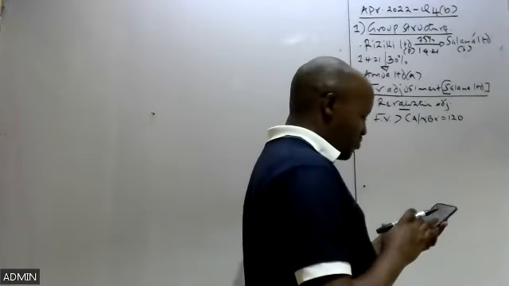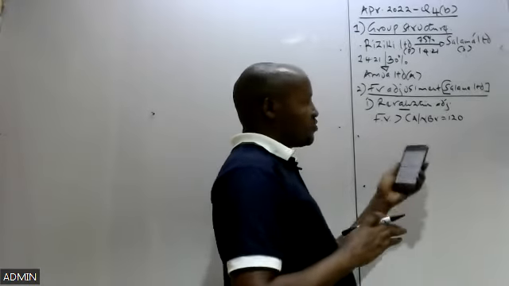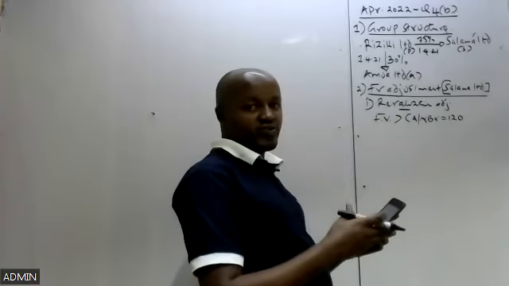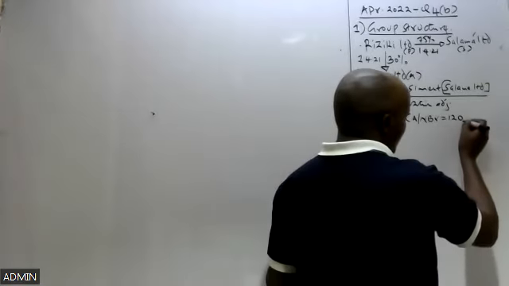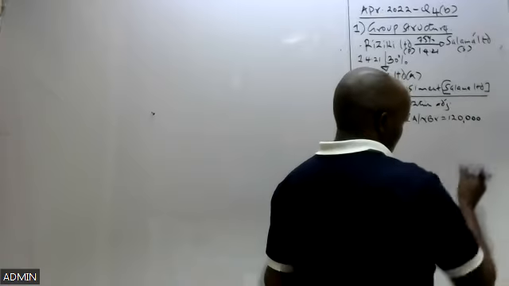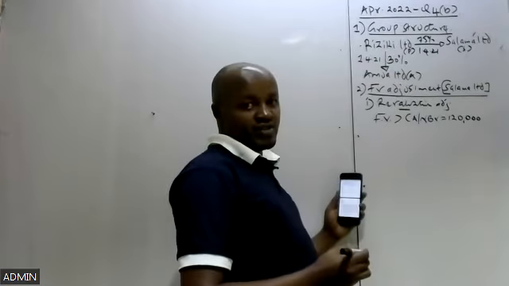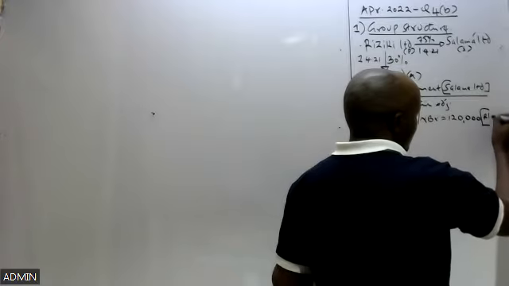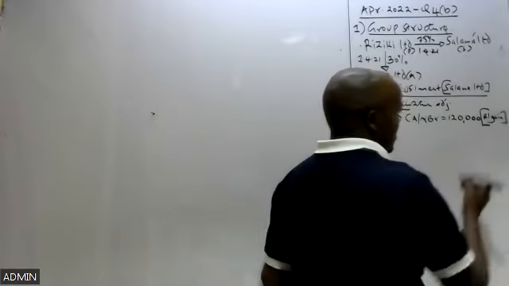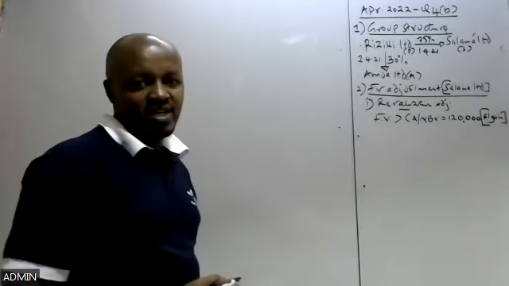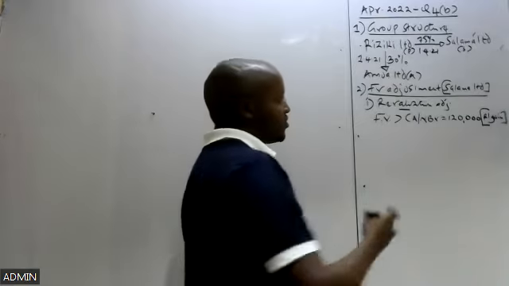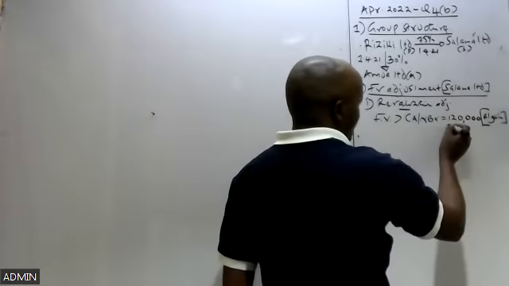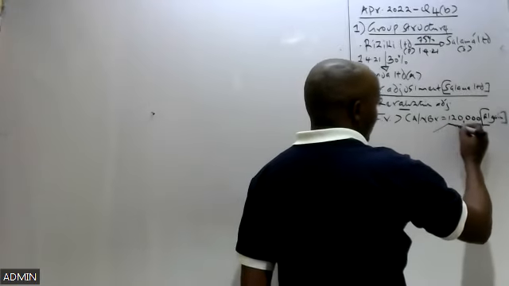But also what you need to note is that that figure is 120 million, but all the figures in the statement of financial position are given in thousands of shillings. So we are going to work with all our figures in thousands of shillings. This amount here, we have said, is a revaluation gain. This revaluation gain was not accounted for by this company. This company revalued its asset upward with an amount of 120, but never accounted for that gain.